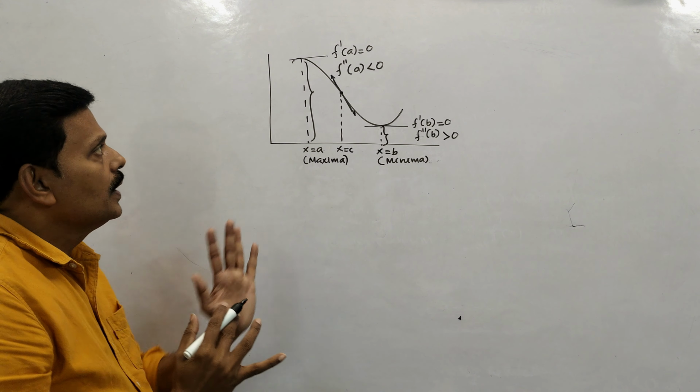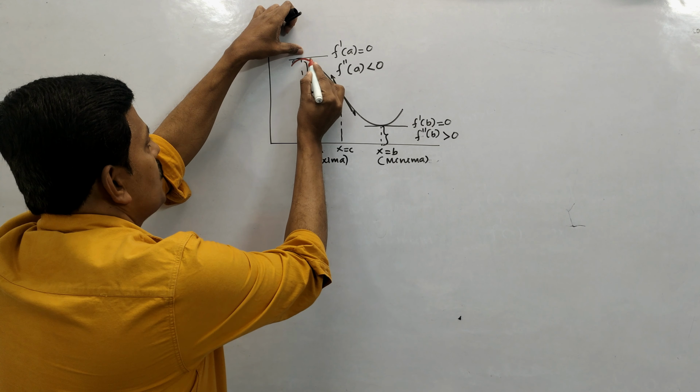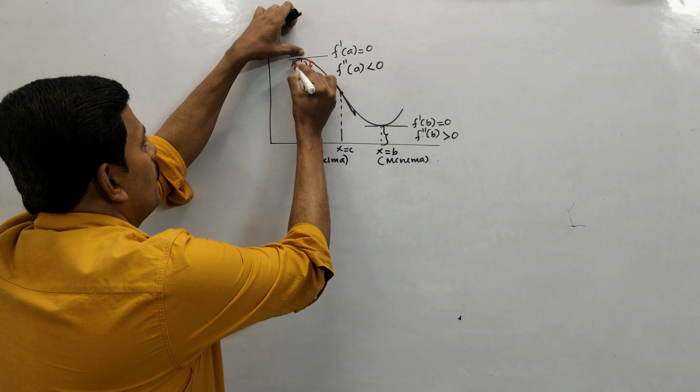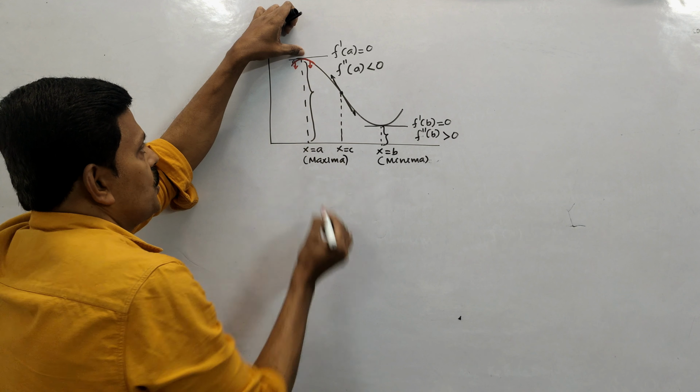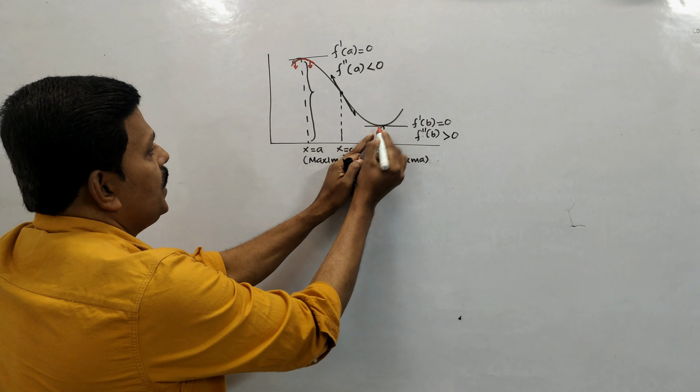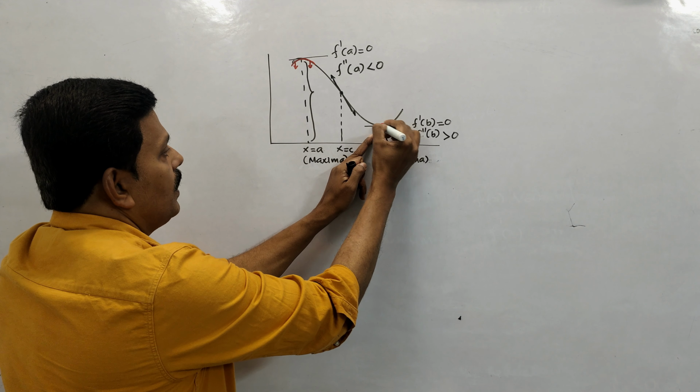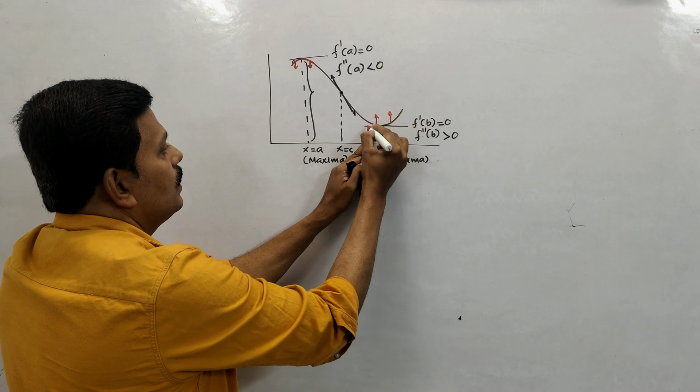Here when I draw the tangent, it is very nice to see the entire graph lies on one side of the tangent, that is below. The curve lies below the tangent. Here you can see the tangent and the curve lies above.